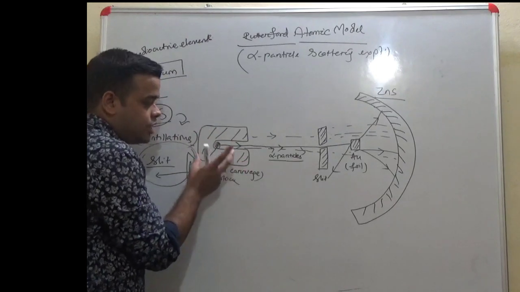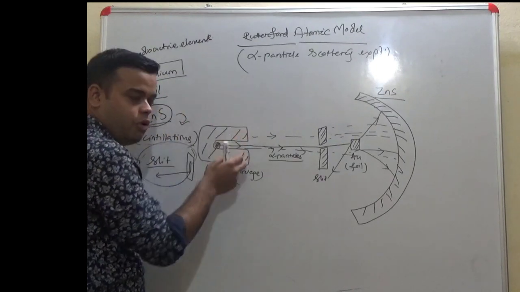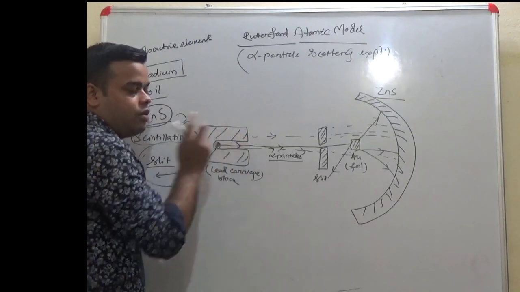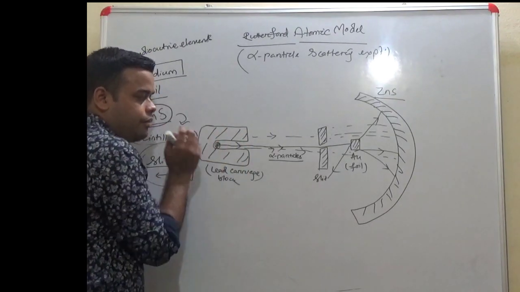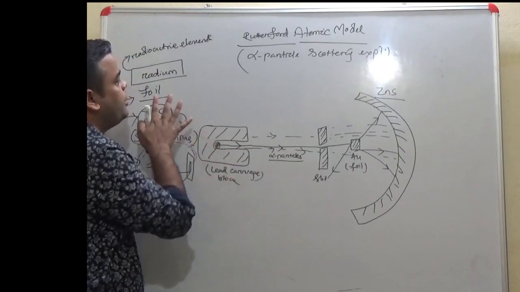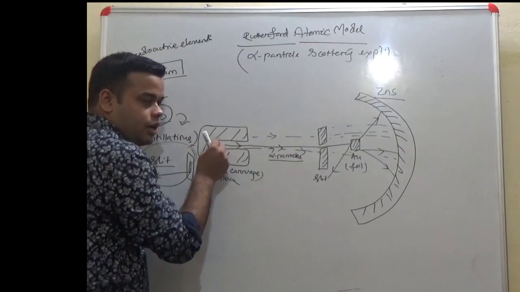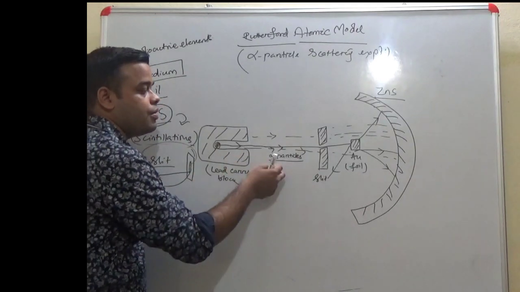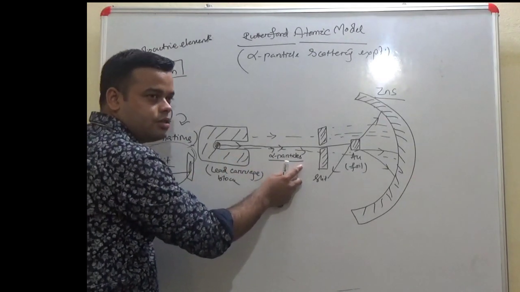A radioactive element has been placed inside a lead block so that the decay could be observed through a particular path. The radioactive element taken was radium, so it started decaying. Once it starts decaying, it leads to the emergence of alpha particles.